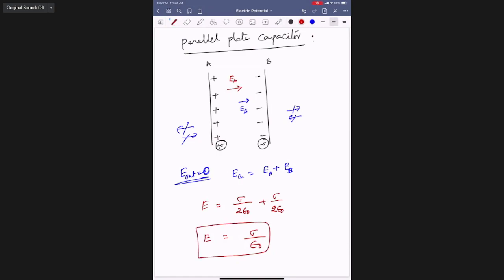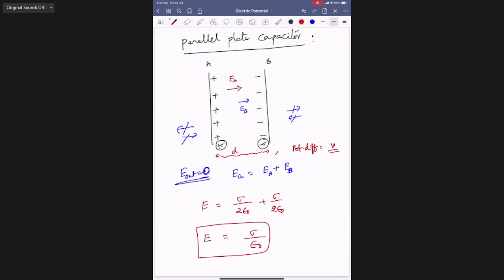Right. Now these two plates have some separation. That is called the separation between the plates, D. And the potential difference between the plates is, let us say, V. Got it?